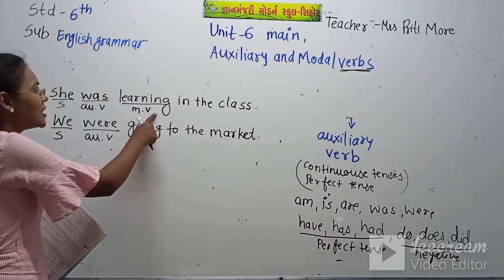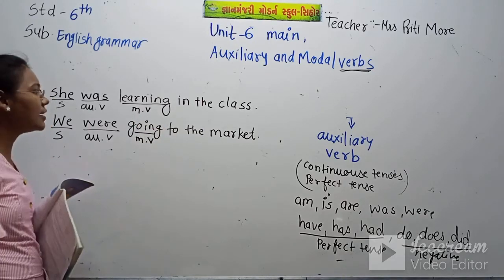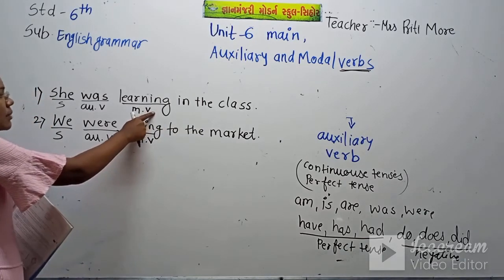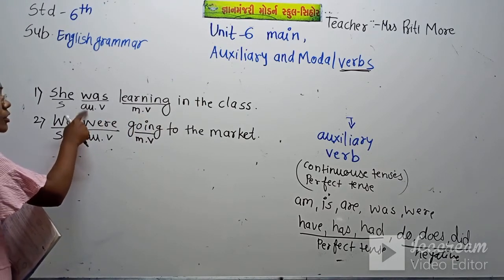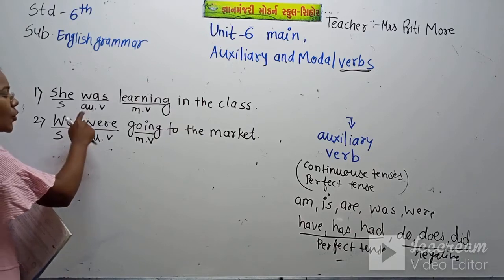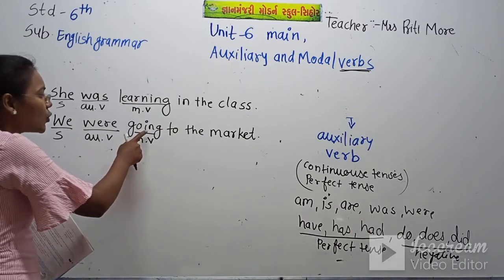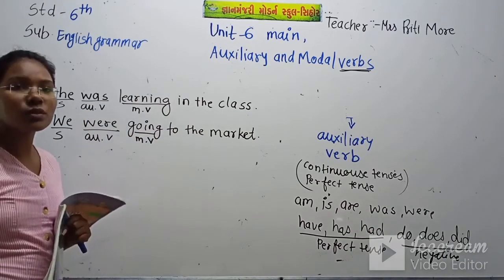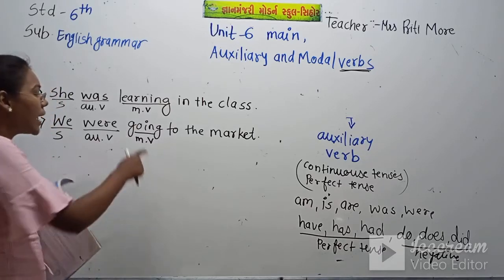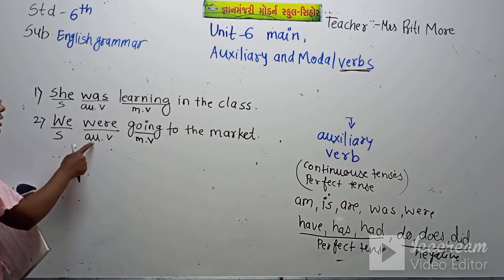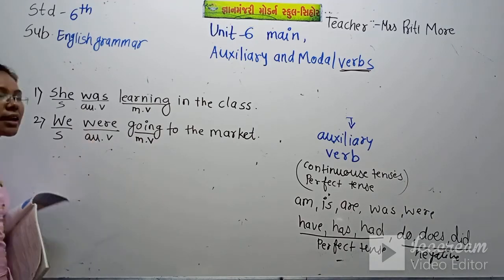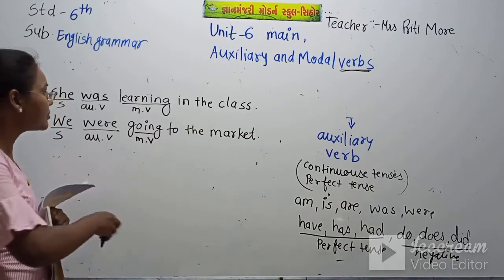That's why this learning is telling us the action in the sentence. So this learning is the main verb, and before this main verb we use the auxiliary verb. This is also going. Go is also the action word, the main verb, and before the main verb we use an auxiliary verb.